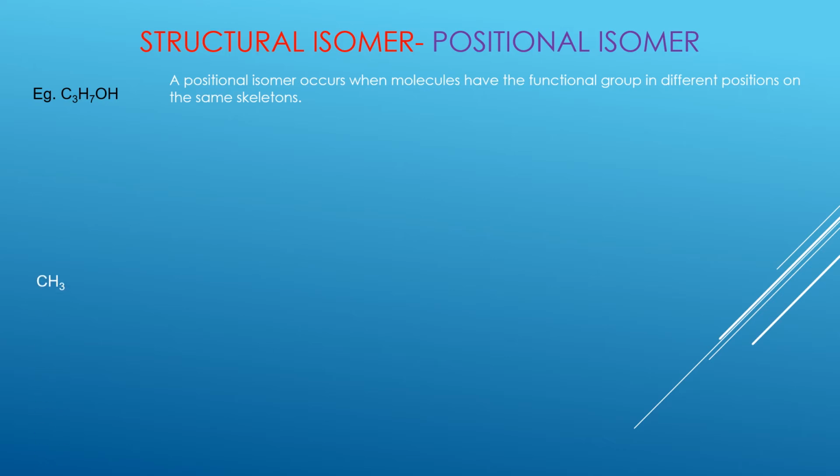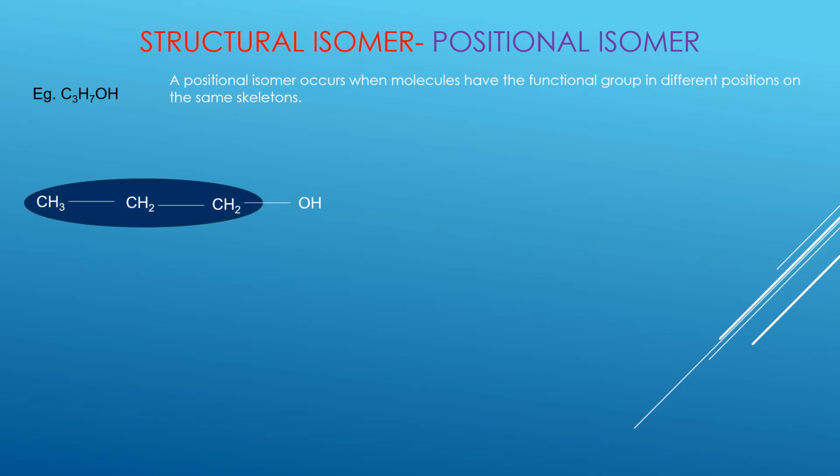Number 1, we can have all the 3 carbons in a line. CH3 attached to CH2, which is attached to another CH2, and then we have the OH. So all the 3 carbons are in one line. The carbon which is attached to the OH will become the lowest in number. So the carbon attached to the OH will be carbon 1, then carbon 2, and then carbon 3.